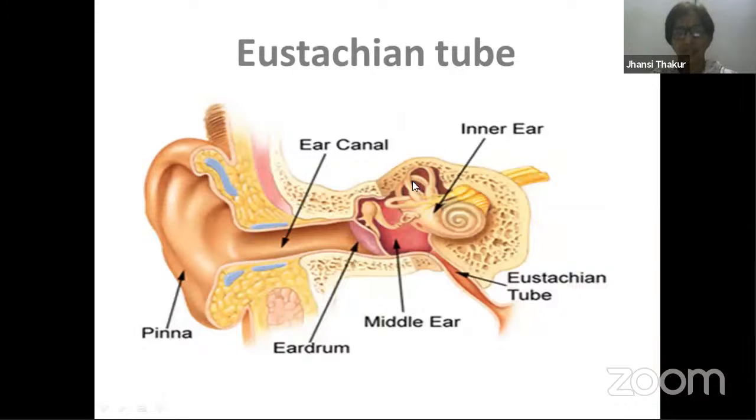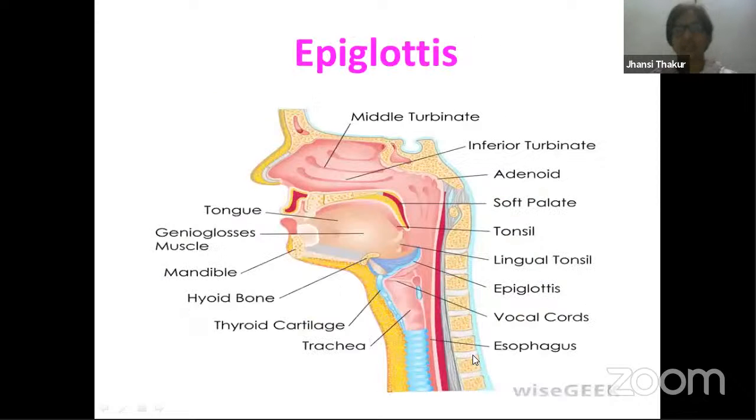This is the middle part, which has 3 types of muscles, and this is the internal ear carrying the messages, right? So this middle part is connected to the mouth with the help of a tube, which is called the eustachian tube. So this is made up of elastic cartilage. Now, another one, before itself, I told you about the epiglottis. The epiglottis is mainly made up of elastic fibers. So elastic fibers are present in all these things.